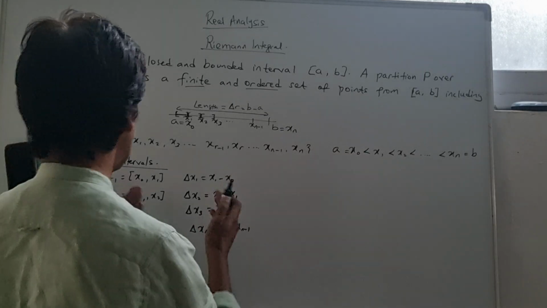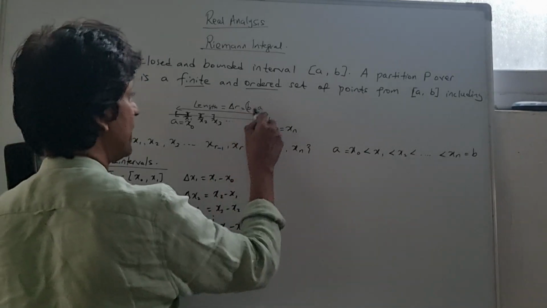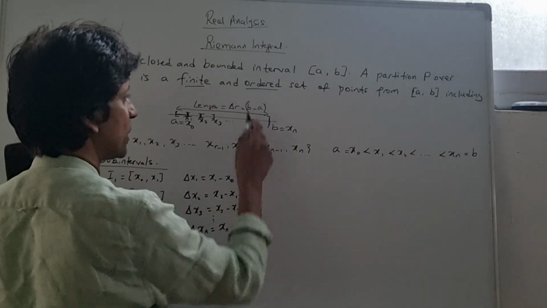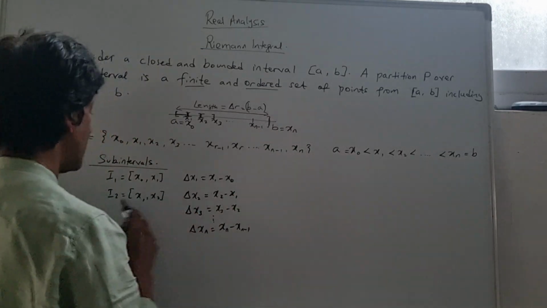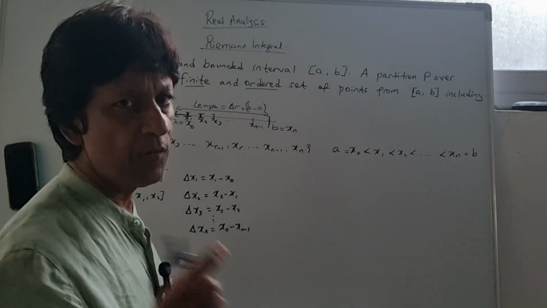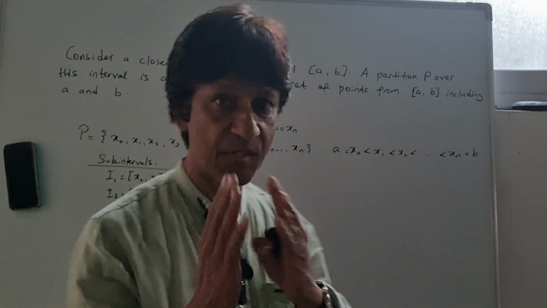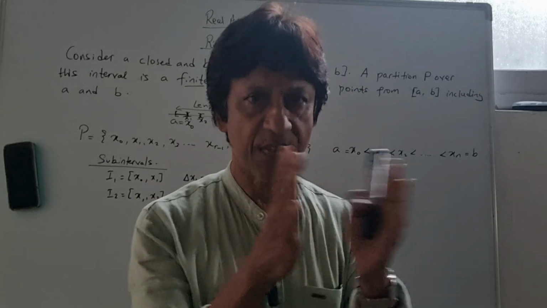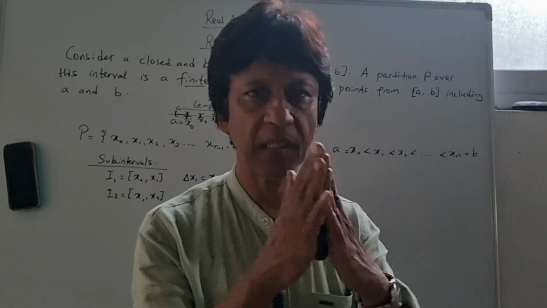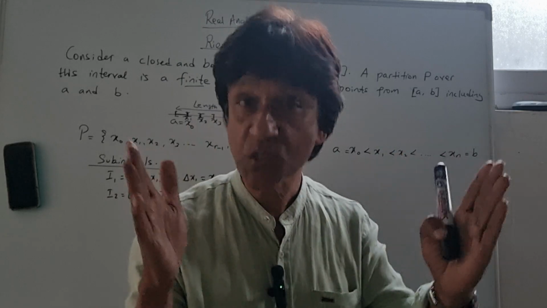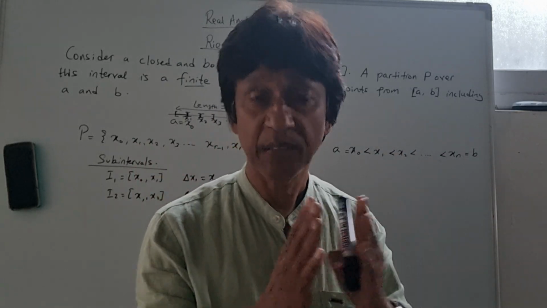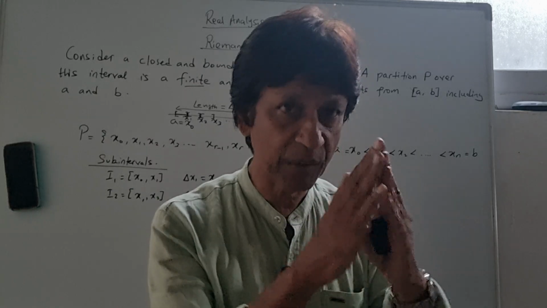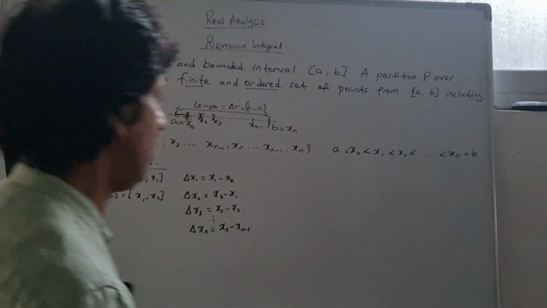Now, like I said before, the length of our interval was b minus a. If you add up all the different lengths of these sub-intervals, they may not be of equal length. Like I said, we can have a greater one and a smaller one. The greatest of all is the norm of the partition, but the smaller and greater ones can be added up, and when you add them up, you should get the length of the whole interval.